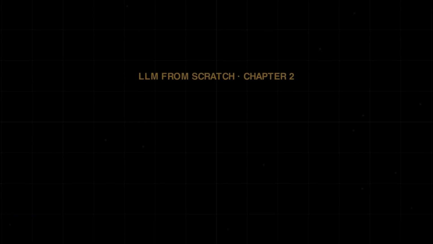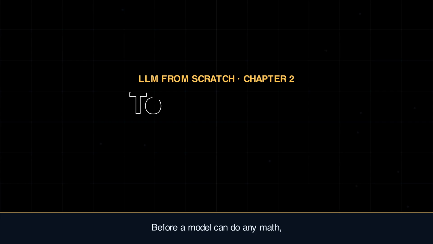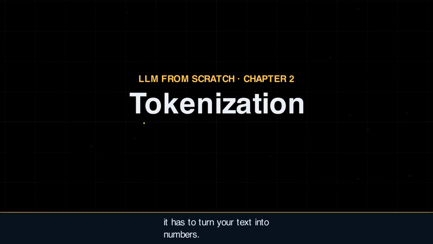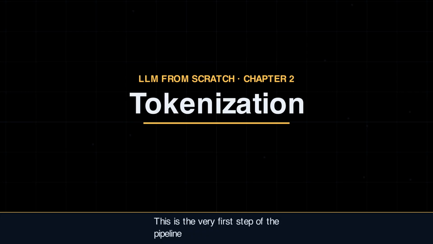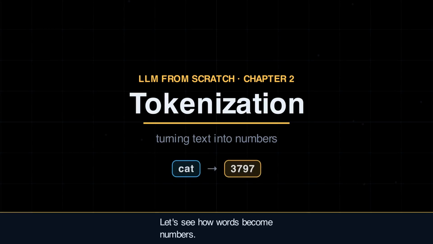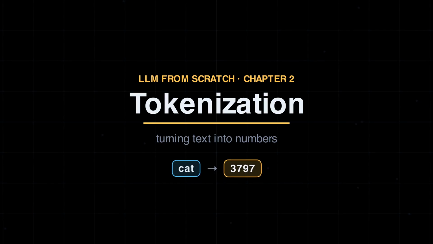Chapter 2: Tokenization. Before a model can do any math, it has to turn your text into numbers. This is the very first step of the pipeline, and it shapes everything that follows. Let's see how words become numbers.